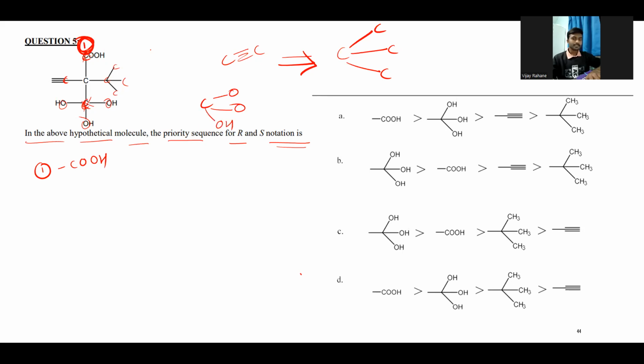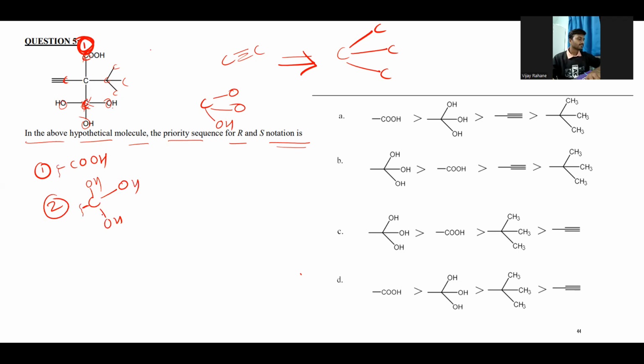So this obviously gets the first priority, and the second priority will be the carbon atom which has three hydroxy groups, the C having OH, OH, and OH.